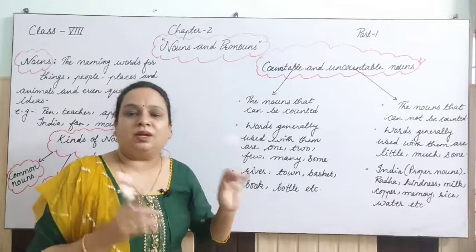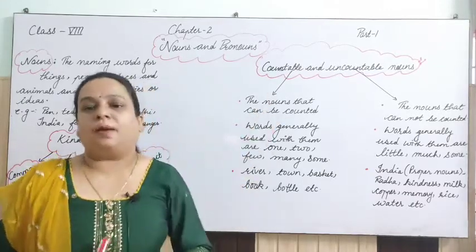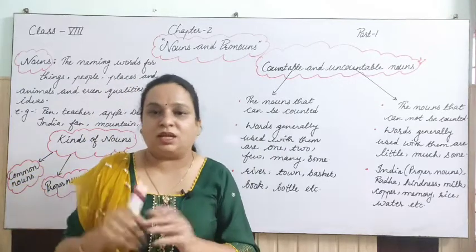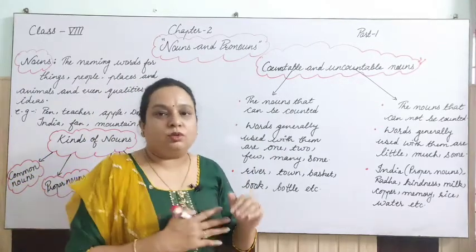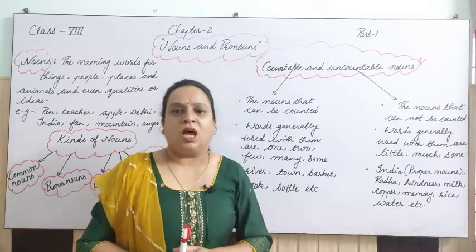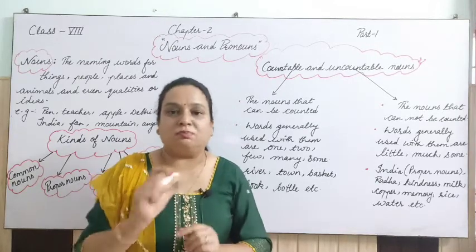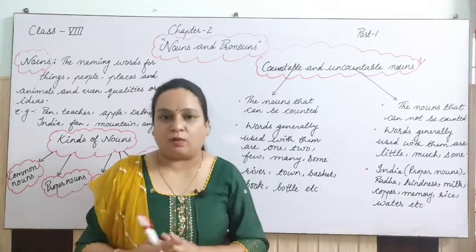But here in grammar you have to listen carefully. Suppose we take the example of money. Everyone is running behind money and they have to count their money, so we can say we can count money. But have you seen I have many monies? I have thousands of monies? No, this word monies you do not see anywhere, right?